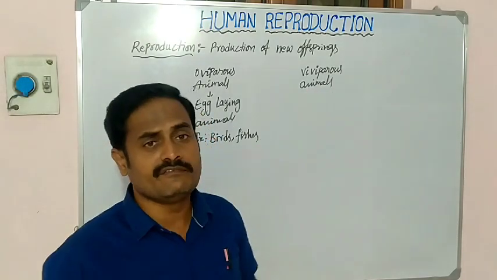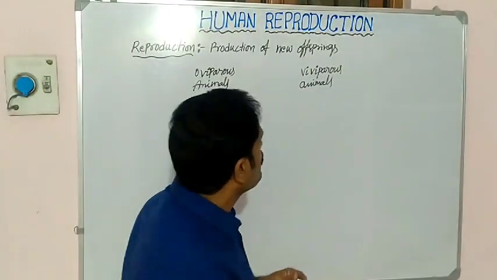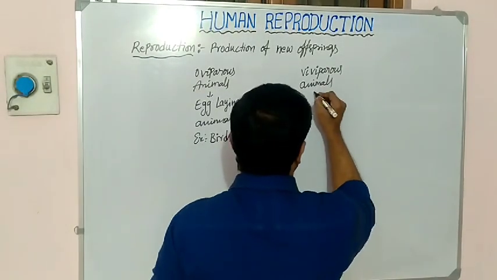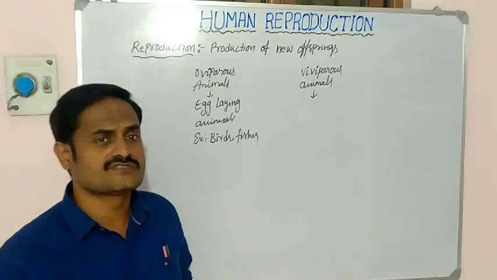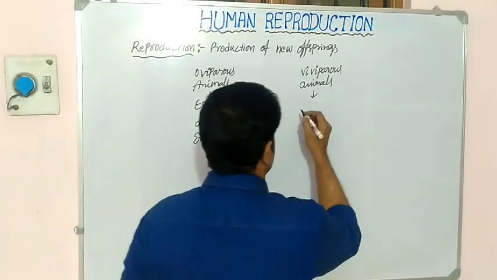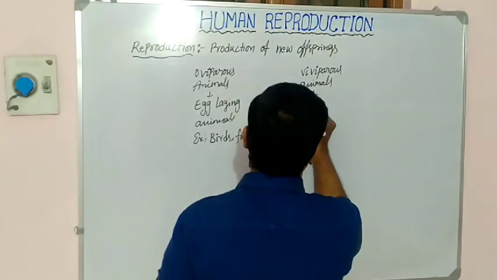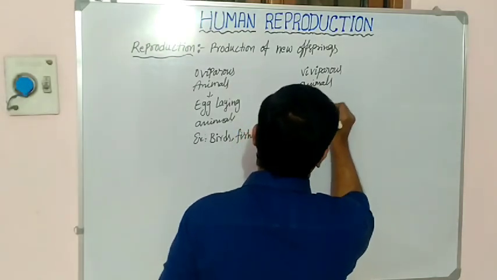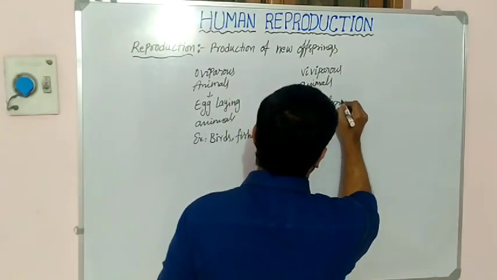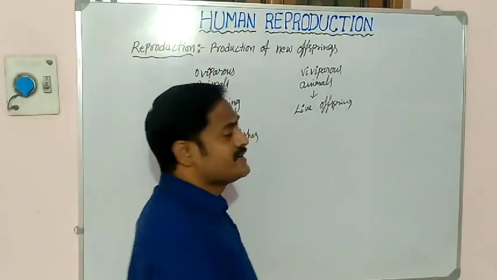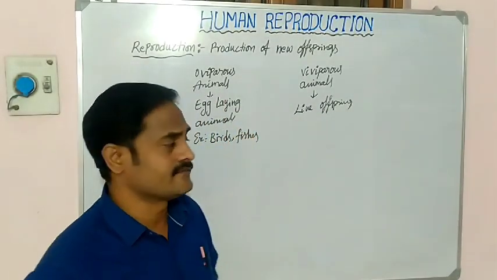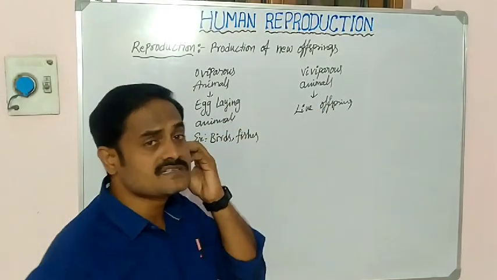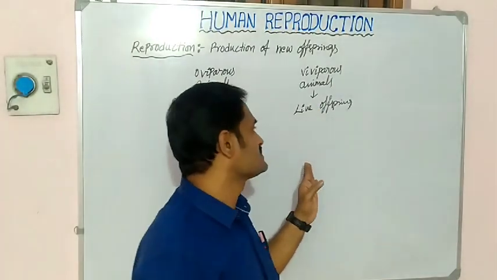Now coming to the viviparous animals. Viviparous means organisms which give live offsprings. They give birth to their young ones. Such animals are called viviparous.